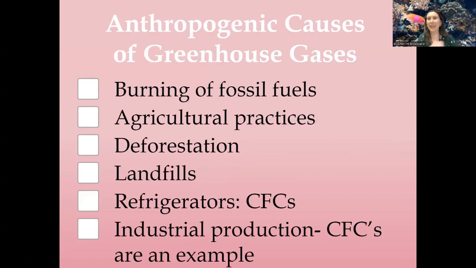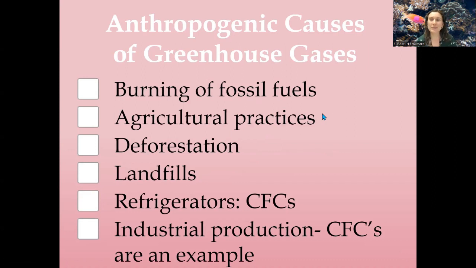Human causes. Hey, this is a much bigger list. Burning of fossil fuels is going to be primarily producing carbon dioxide, but also nitrous oxide. Sometimes with mining, if it's fossil fuels that we're harvesting from mines, that can also release sulfur dioxide, which you might recall from our refinery talk when we talked about acid rain chemistry and the nitrous oxide and sulfur dioxide.